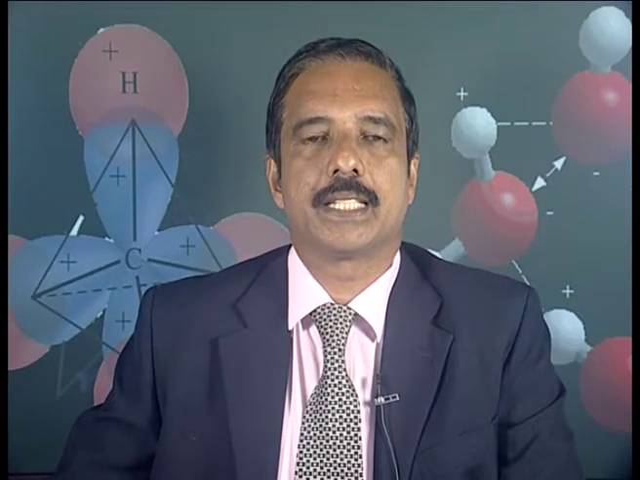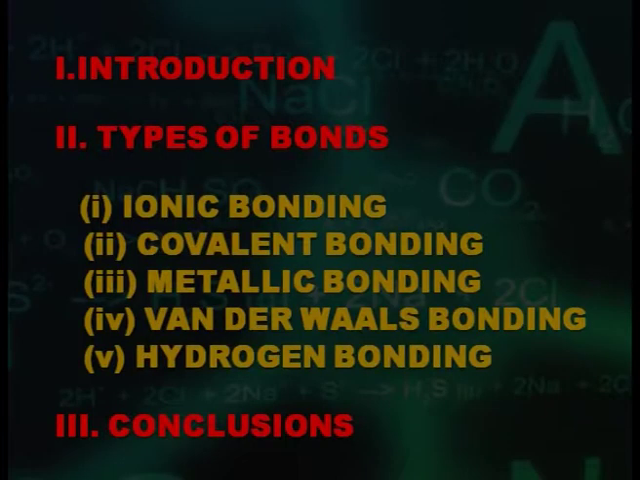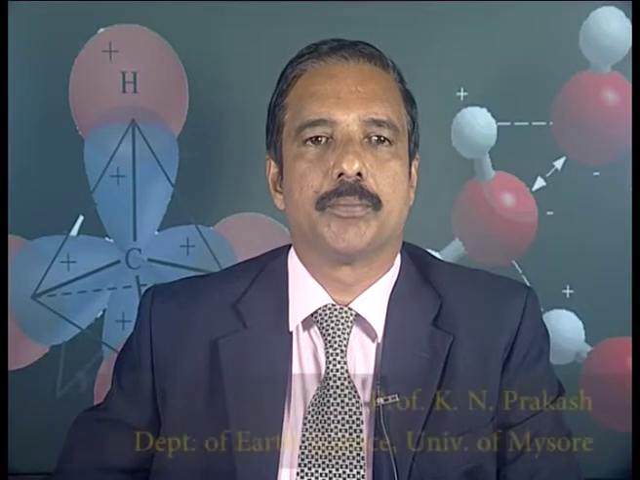The topic which I am going to deliver the lecture on is chemical bonding. Following are the modules of the lecture: introduction, types of bonds. In types of bonds, we will be discussing ionic bonding, covalent bonding, metallic bonding, van der Waals bonding, hydrogen bonding, and the last module of the lecture is conclusions. Now, let me start with the introduction.